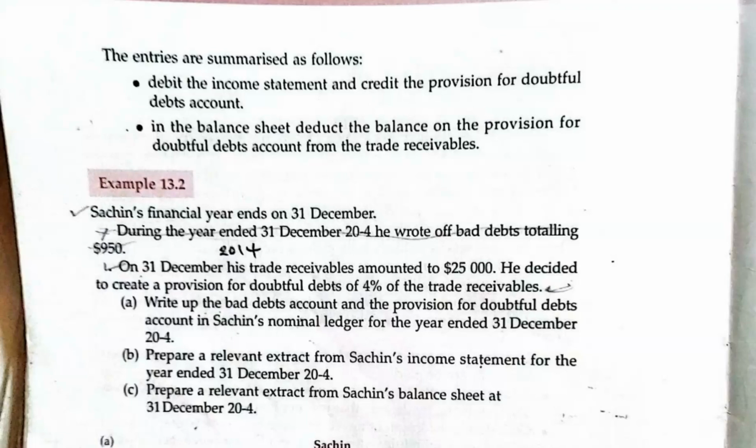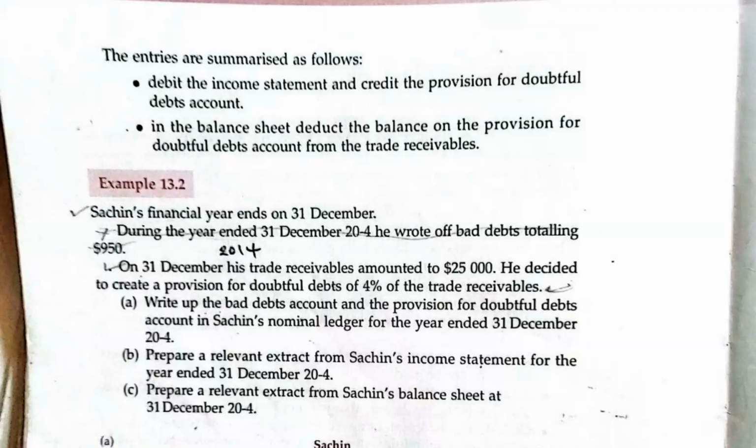So he decided to create a provision for doubtful debt of 4% of the trade receivables. Now pay attention to this. The question is saying that on 31st December, his trade receivables amounted to $25,000, so he decided to create a provision for doubtful debt of 4%.